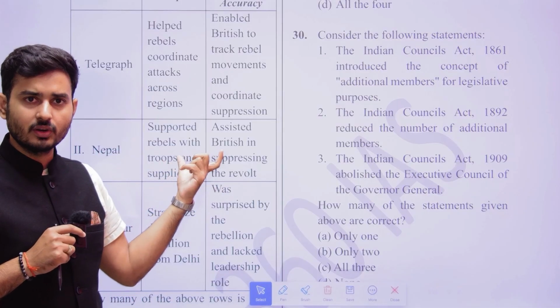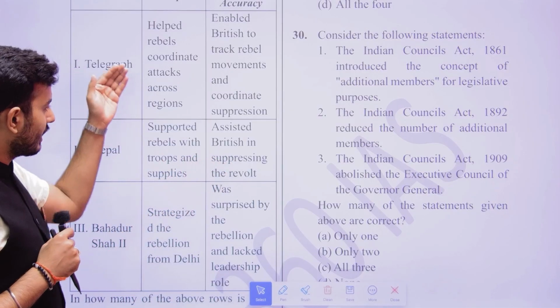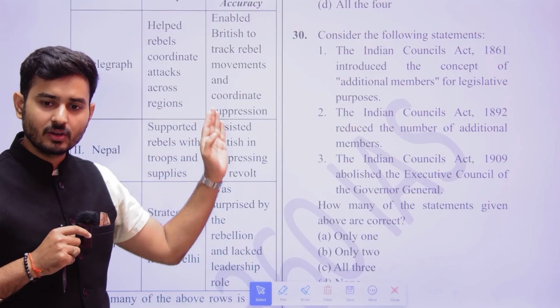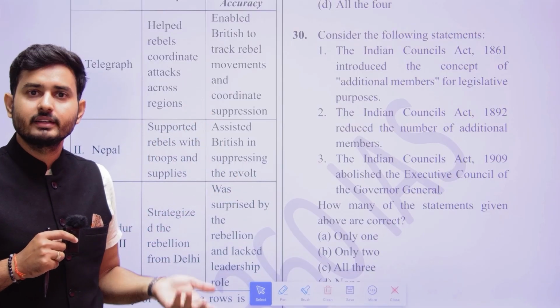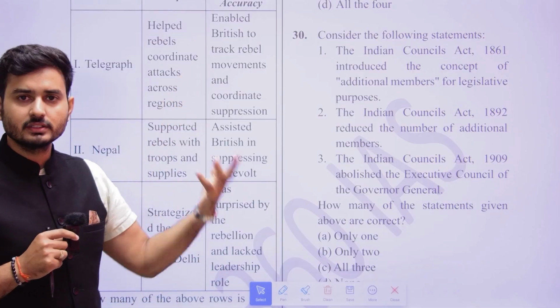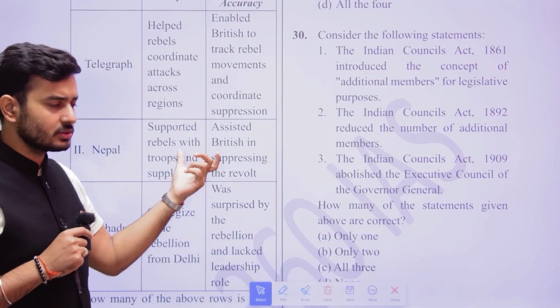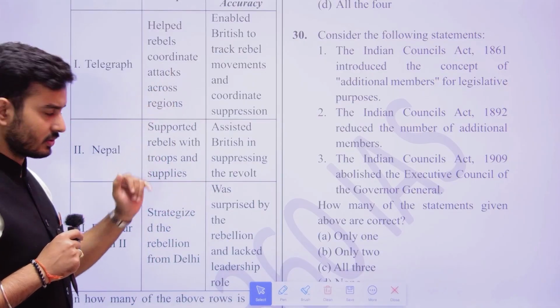So both are contrasting. Nepal also supported the rebels, and Nepal also assisted the British. How come? It is contradictory. Here also it is contradictory. So obviously these are wrong.